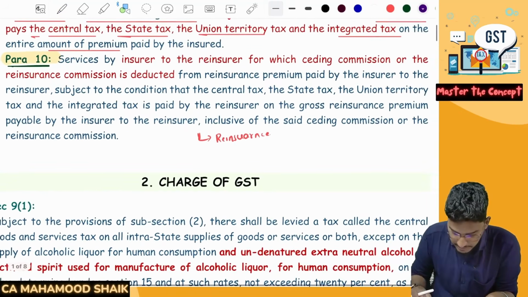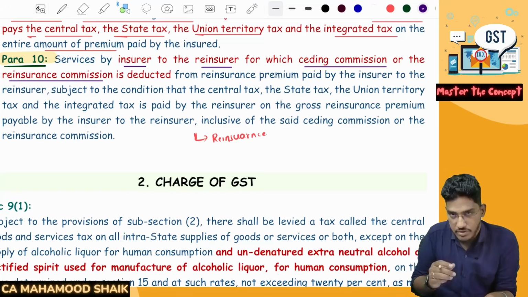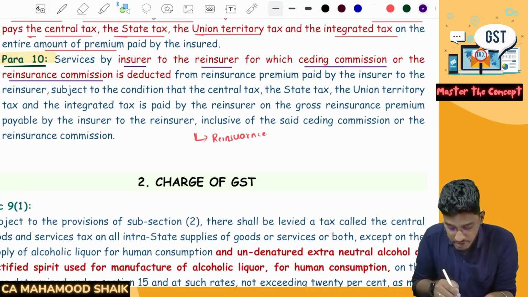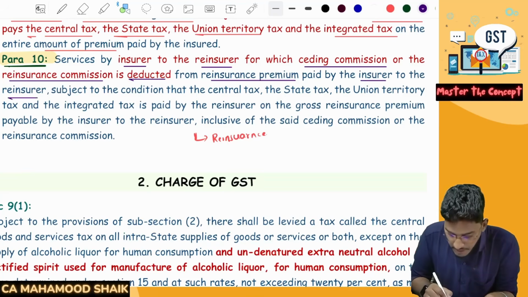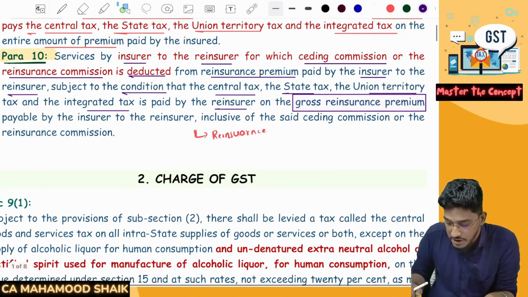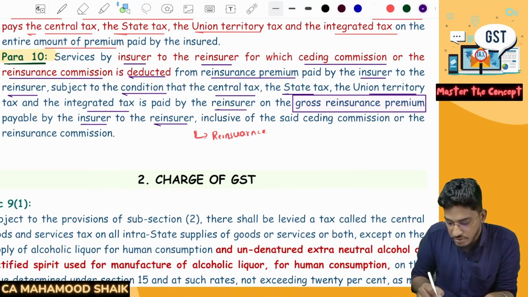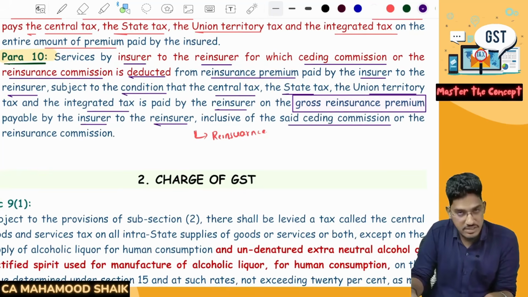So if you start reading it, services by the insurer to the reinsurer, for which you are getting a ceding commission or reinsurance commission. Not receding commission, sorry, it will be generally called ceding commission or reinsurance commission, which will be deducted from the reinsurance premium paid by the insurer to the reinsurer, subject to the condition that central tax, state tax, union territory tax, and integrated tax is paid by the reinsurer on the gross reinsurance premium payable by the insurer to the reinsurer, inclusive of the said ceding commission or reinsurance commission.